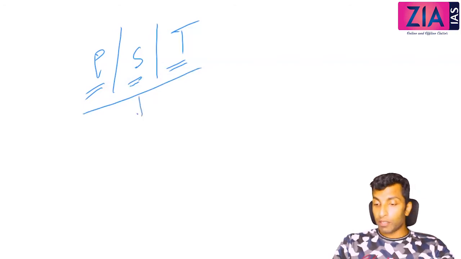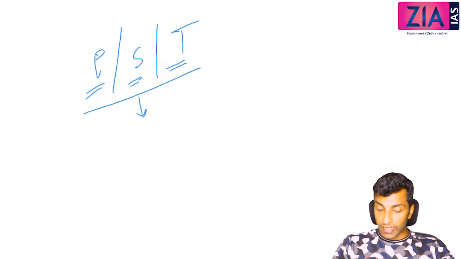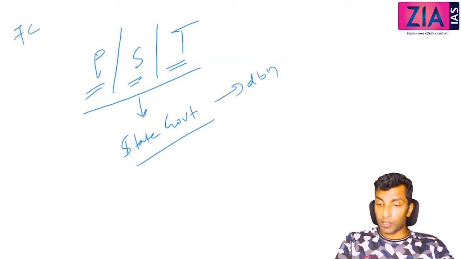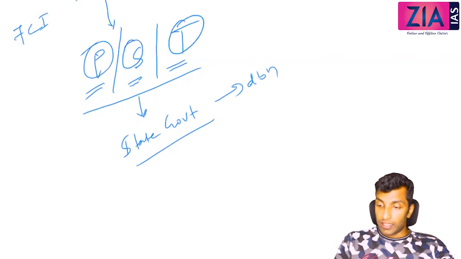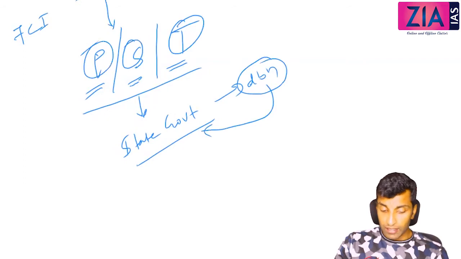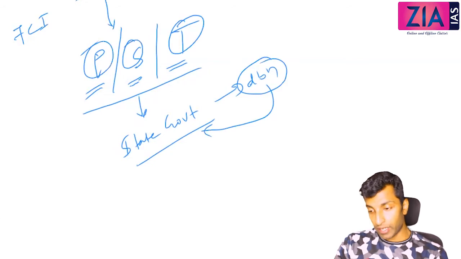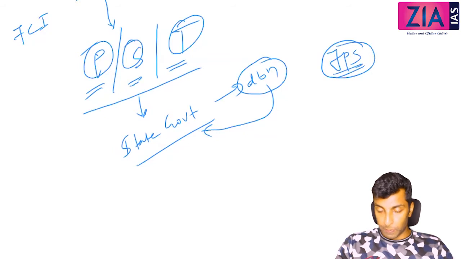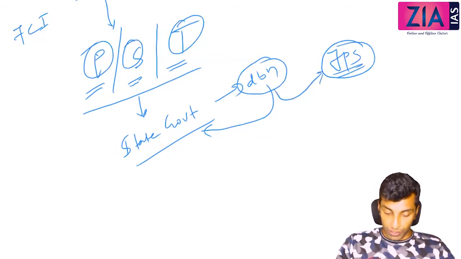Now, who is responsible for the distribution? The state government. Just write, the state government is responsible for distribution. So FCI is responsible for procurement, storage, transportation. On the distribution side, it is the state government which is responsible. So the state governments are responsible for distribution of food grains and other essential commodities through fair price shops.